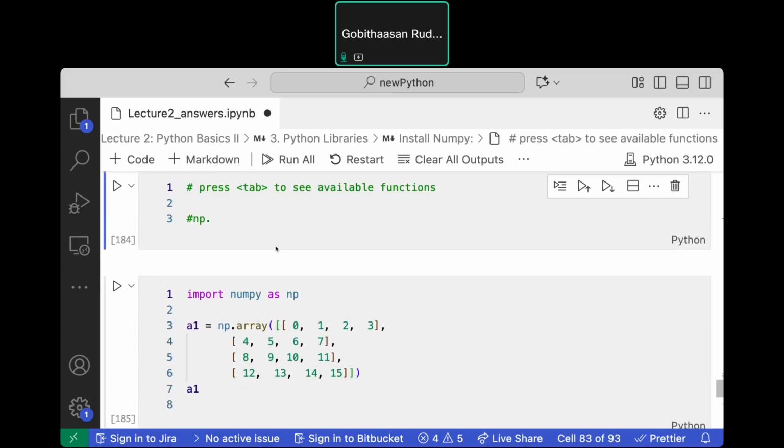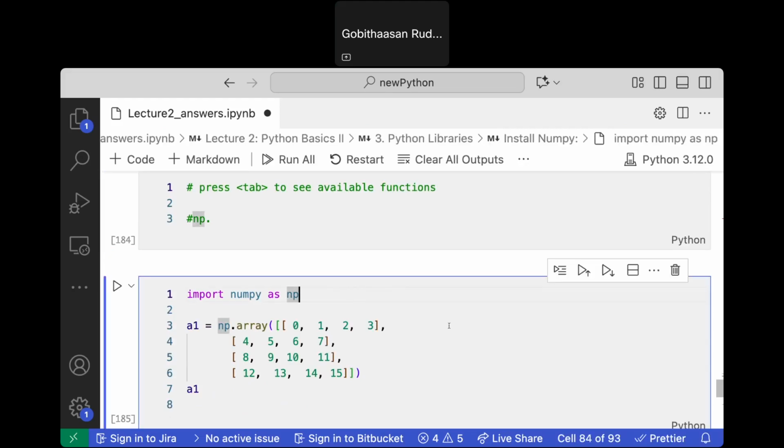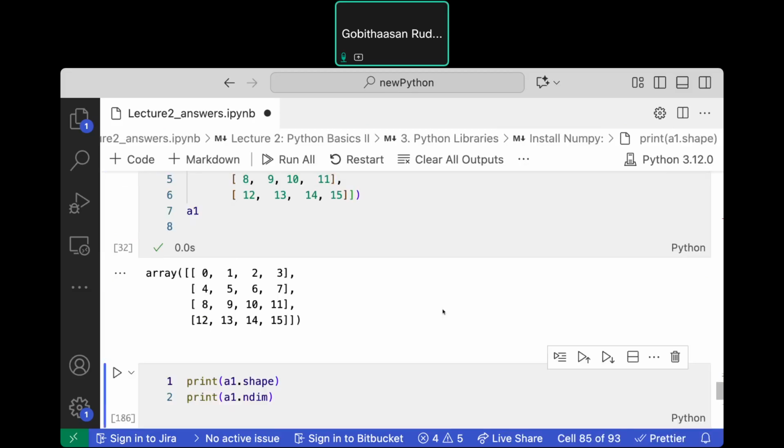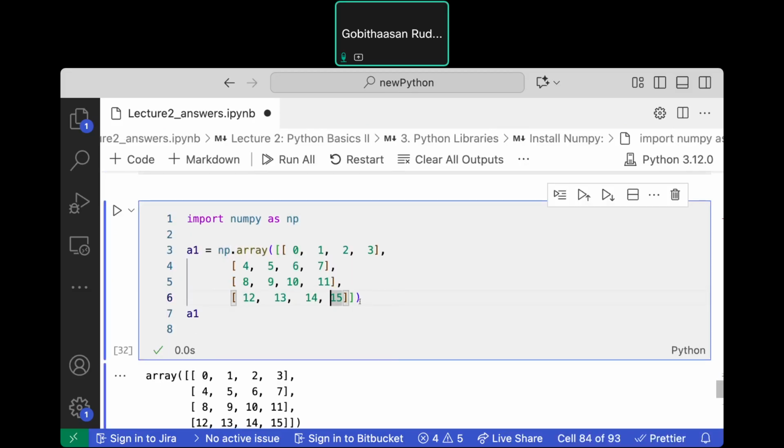Now let's create an array. This is how you create an array: a1 equals np. NP stands for, of course, NumPy. You see here, import numpy as np. NP is a short form.